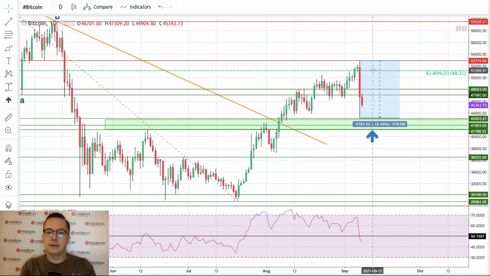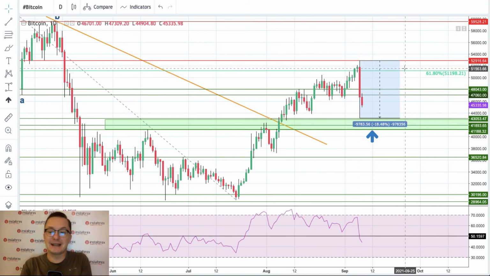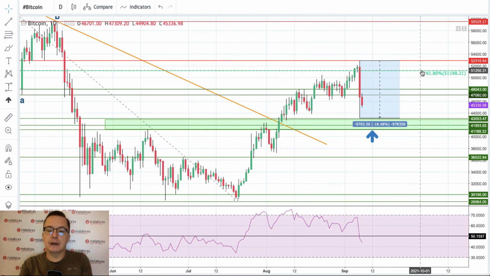It looks like this move here was just a retracement. Okay, it was just a retracement, despite the fact that 61% was hit, and then that was a kind of a false breakout above the 61% retracement. So that's how I see it right now.